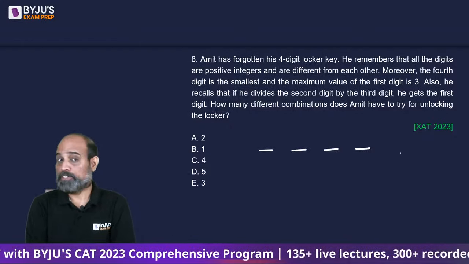And this will always be the smallest, the 4th digit, assuming we are reading from left to right. Also, he recalls that if he divides the 2nd digit by the 3rd digit, he gets the 1st digit. How many different combinations does Amit have to try in order to unlock the locker?